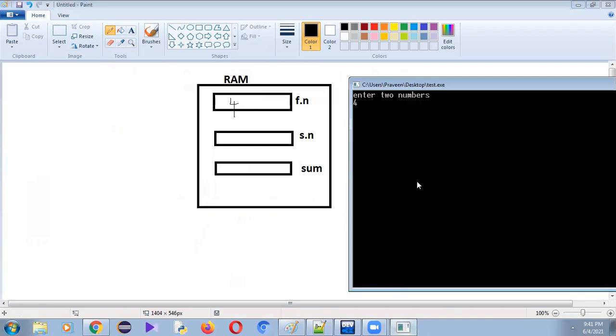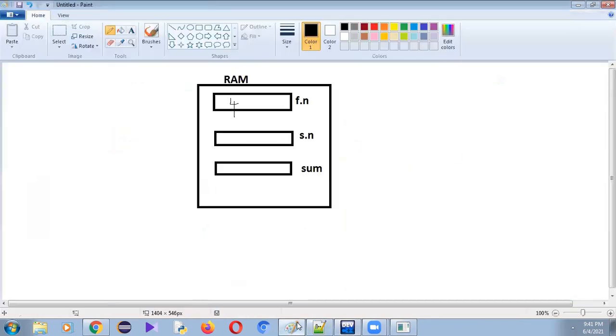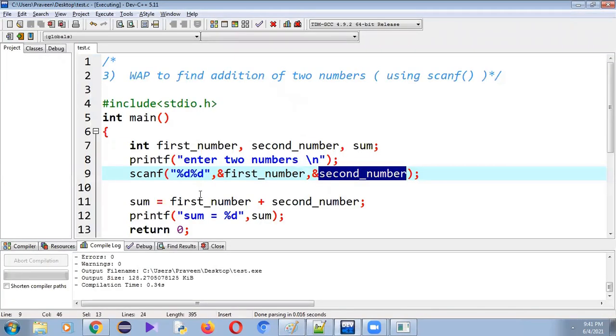Let's come to the execution. Let me enter the value 2. Where will this 2 be stored? This 2 will be stored inside the second variable called second number. So in the memory representation, let me write 2 here. Next, which statement will be executed?